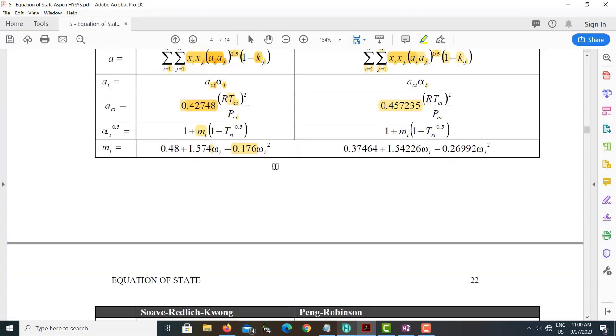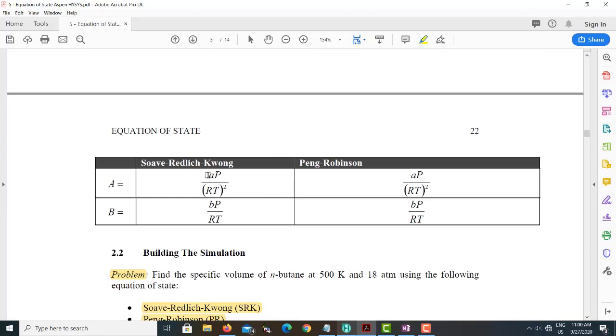How can you find these out? They again give you an equation, where they relate A with the interaction between the molecules times the pressure divided by RT square. A similar equation is used in this form. And for B, you relate it with the molecular volume B times the pressure divided by RT. Similarly, it is used here also.